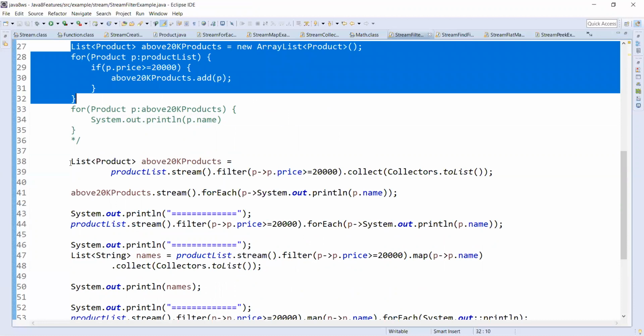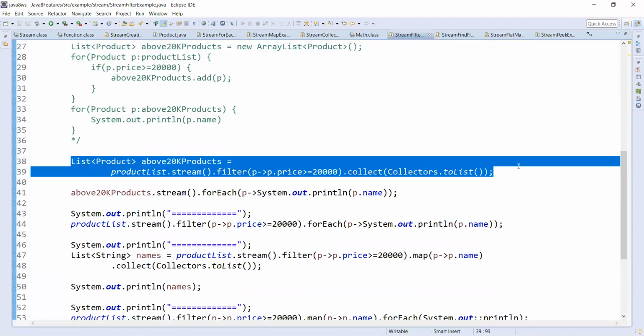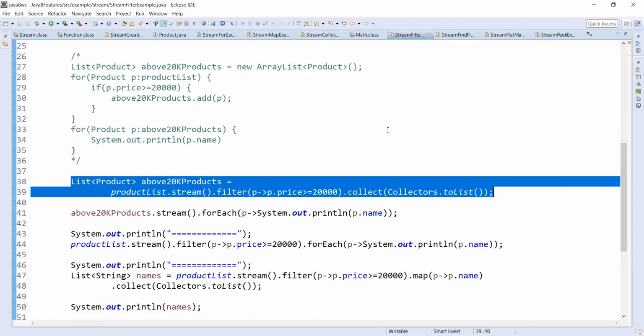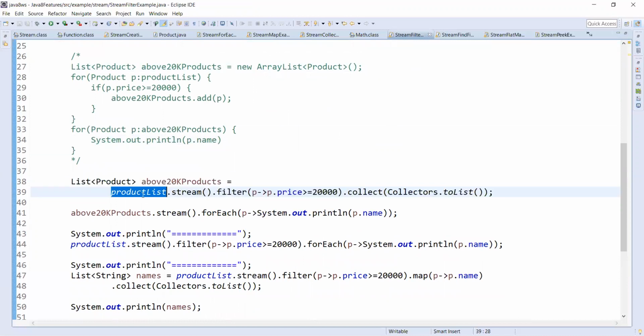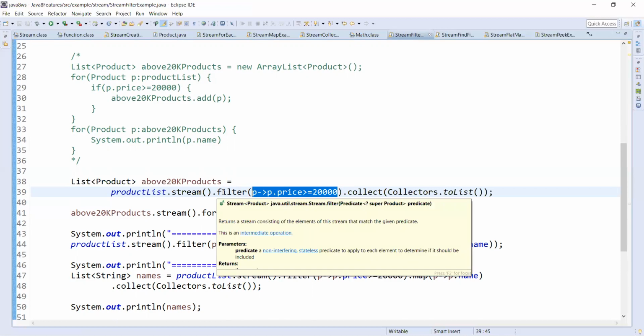So now with streams, as I mentioned, everything is in one statement: product list, stream, filter. So this is our predicate. What filter will do is iterate on each element and try to test this condition on each element.